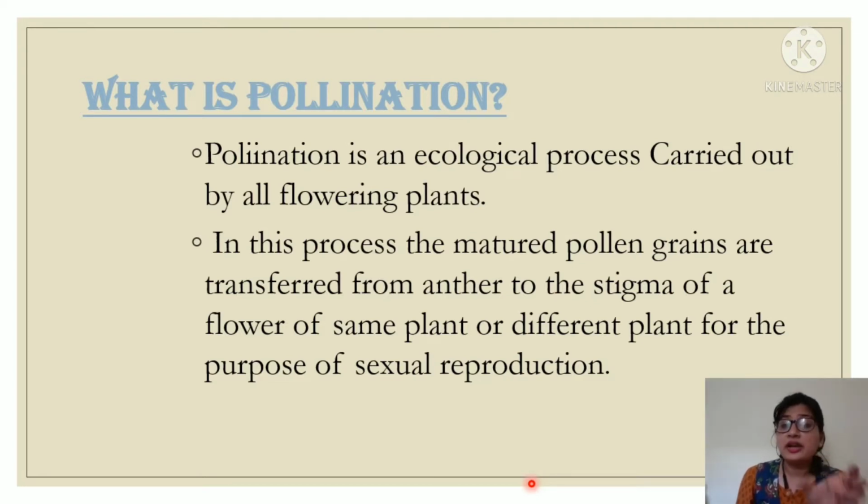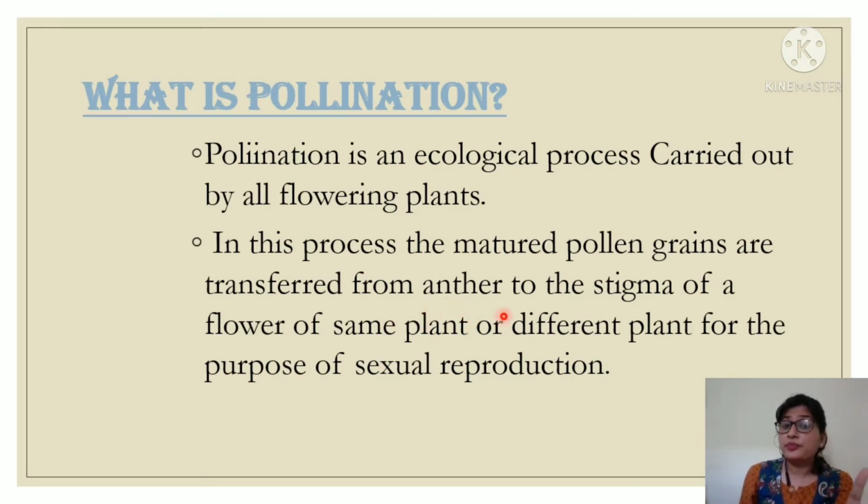So in sexual reproduction, what happens? Male gamete will fuse with female gamete. And you know, in case of flower, pollen grain is known as male gamete and egg is known as female gamete. So in this process, what happened? The mature pollen grains are transported from anther. Anther is a part of male sex organ that is known as stamen. Already I have told you.